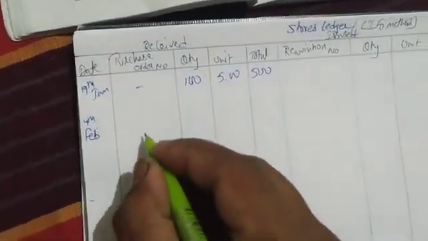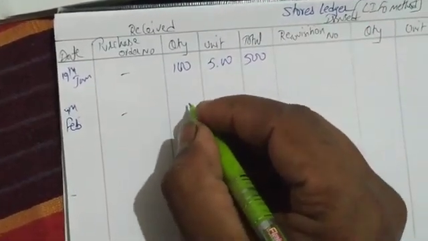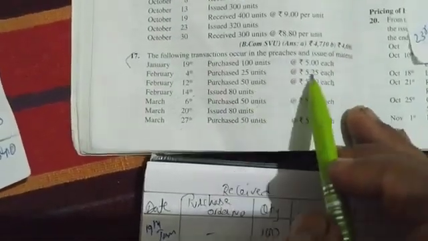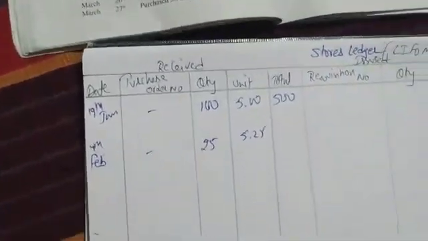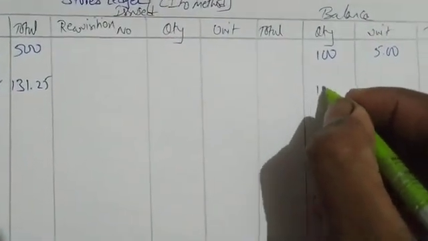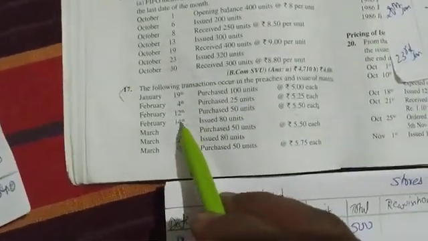No purchase order number, 25 units purchased at 5.25. 25 units into 5.25 is 131.25 we are having with purchasing. So let us write balance 100, 5, 500, 25, 5.25, 131.25. Okay, done.